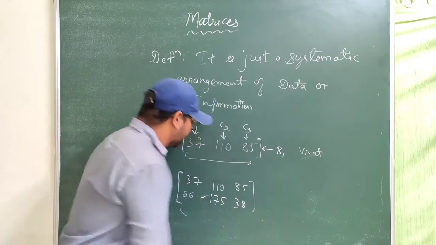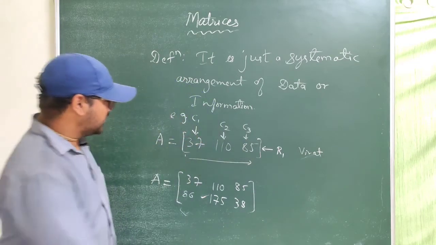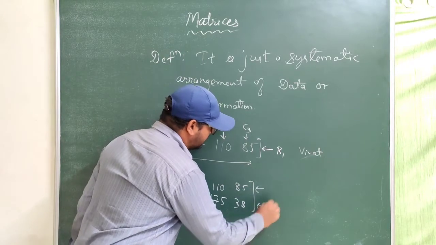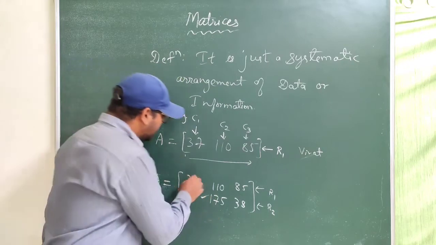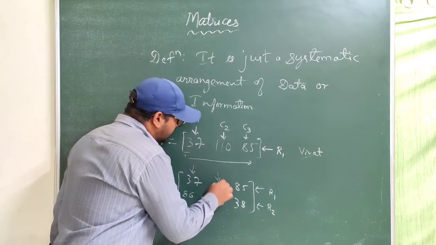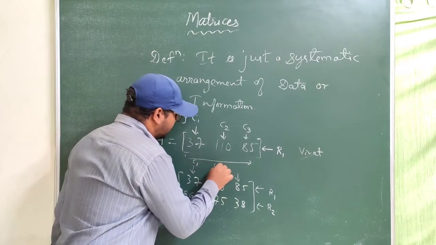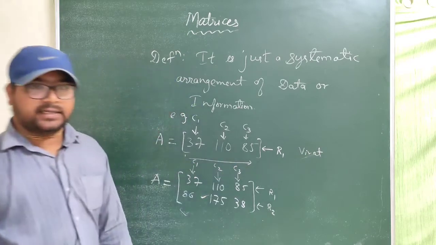So this matrix consists of 2 rows, R1 and R2, and it contains 3 columns, C1, C2 and C3.